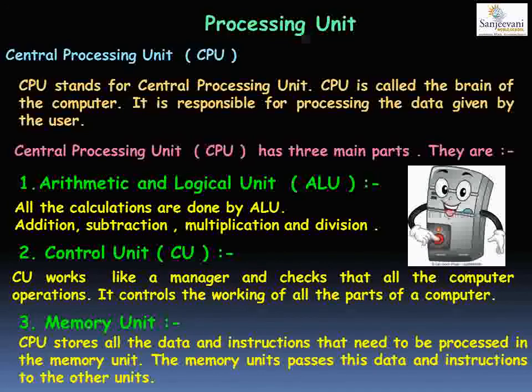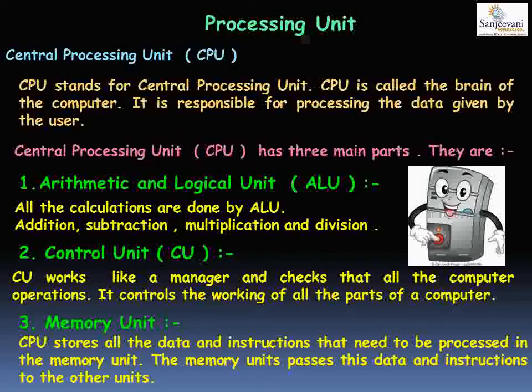Now, what is the work of this arithmetic and logic unit? The arithmetic and logic unit is responsible for doing all types of calculations and all types of logical calculations. Logical calculations are, for example, finding greater numbers, smaller numbers, and so on. These are known as logical calculations. So whenever a computer has to do any logical calculations, the arithmetic and logic unit of the CPU does it.